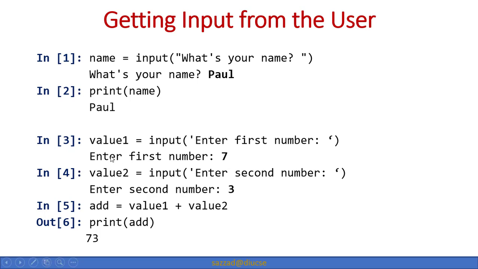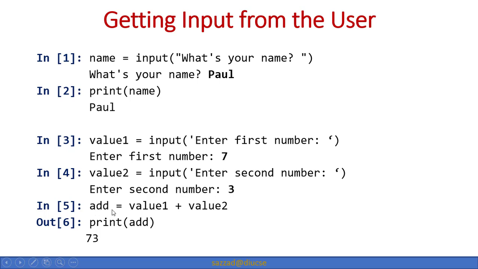Now let's say we are taking two values from the user, so we are asking the first value from the user and then asking the second value from the user, and then we are trying to concatenate those two values, not adding or providing summation, rather we are concatenating, like 7 and 3, so the display should be 73.